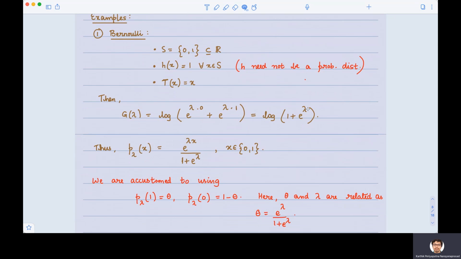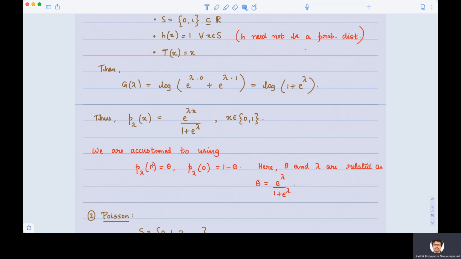There is only one parameter here, so you get log of 1 plus e to the lambda. There is no lambda 1, lambda 2 up to lambda k. There is only one lambda here. And therefore, P lambda of x is simply the quantity shown here, e to the lambda x divided by 1 plus e to the lambda. So if you plug in x equal to 1, then the probability of heads is e to the lambda divided by 1 plus e to the lambda. And the probability of tails is 1 by 1 plus e to the lambda.